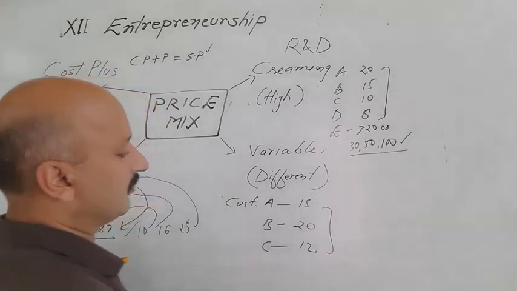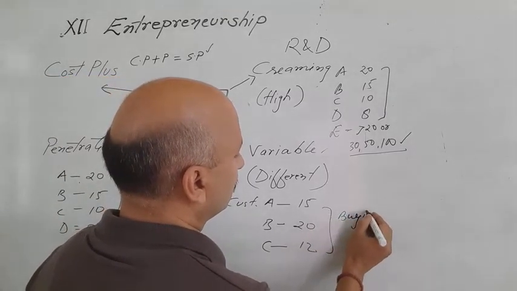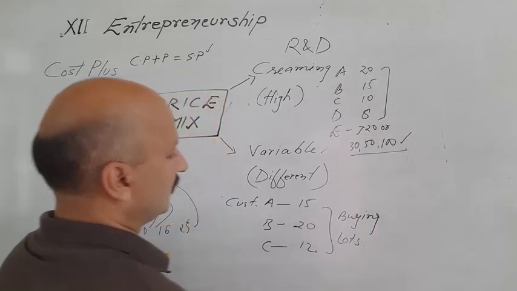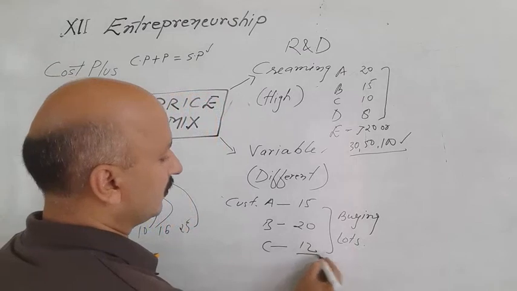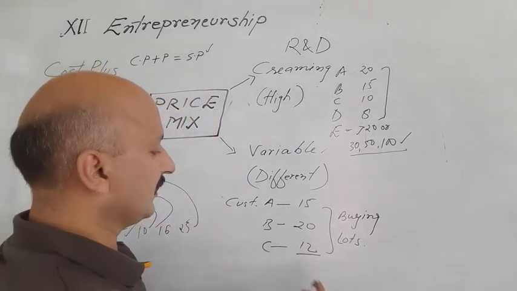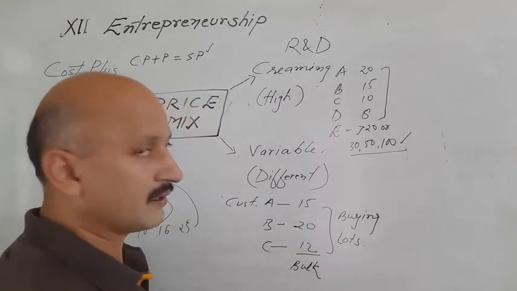It depends on their buying lots. Those who are getting the product at rupees 12, it means they are buying in bulk or large quantity.